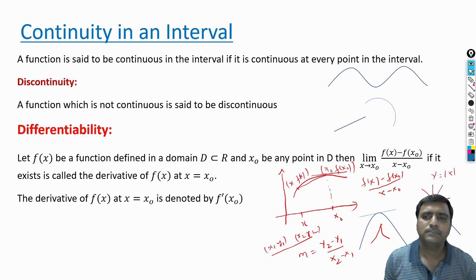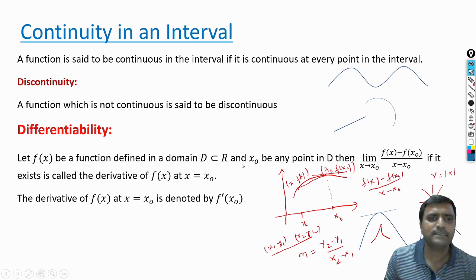So it is not possible to draw a tangent at this point, so the function is not differentiable. You go and verify mod x. If you take f of x equal to mod x and check the left hand derivative and right hand derivative, both are different. Many times we discussed this when talking about differentiability concepts in previous semesters.